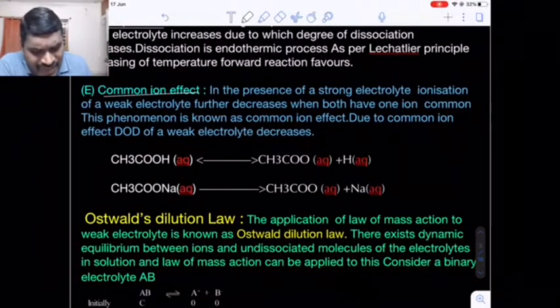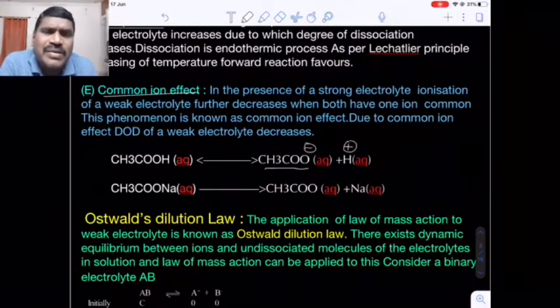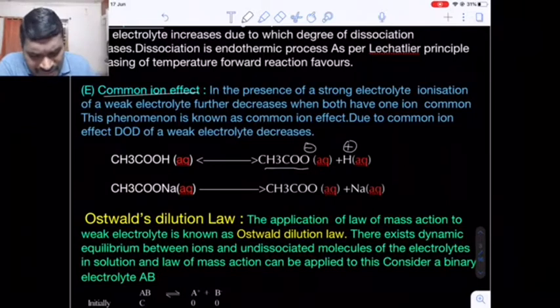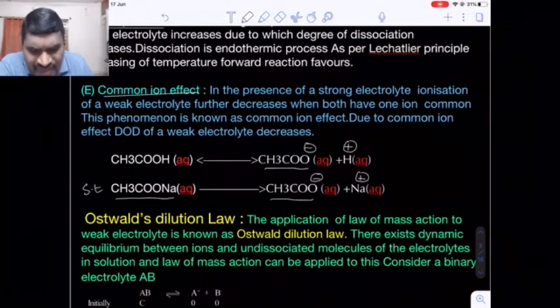Let's suppose we have one example here. Acetic acid: the extent of ionization of acetic acid gives acetate ion and H plus ion. Now this is a weak electrolyte, basically the extent of ionization is very small. But in the presence of sodium acetate, which also gives acetate ions and sodium ions, note that sodium acetate is a salt, that is a strong electrolyte, and acetic acid is a weak acid, that is a weak electrolyte.